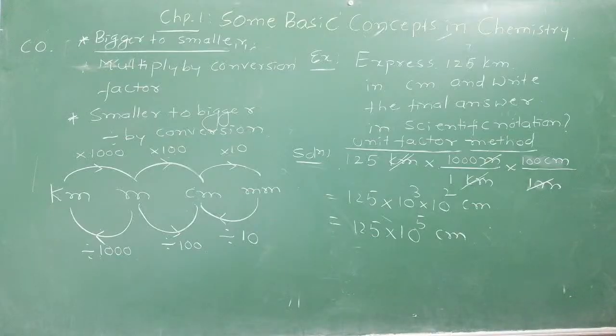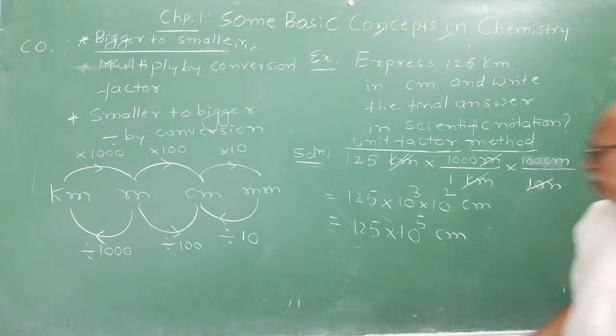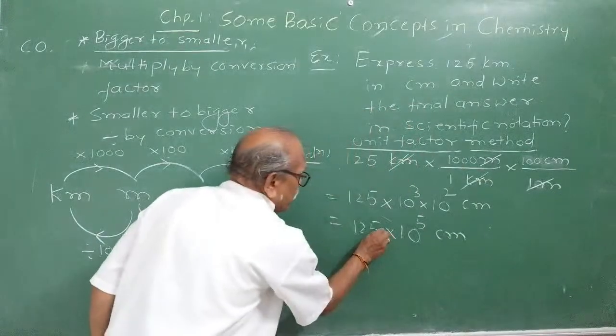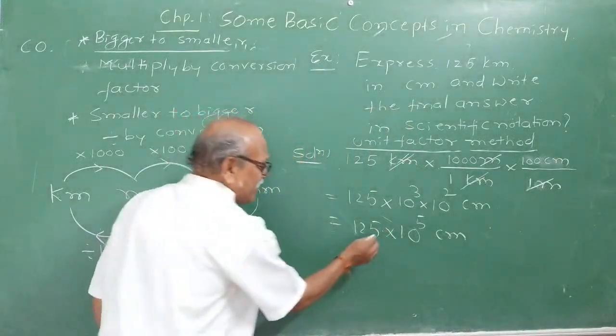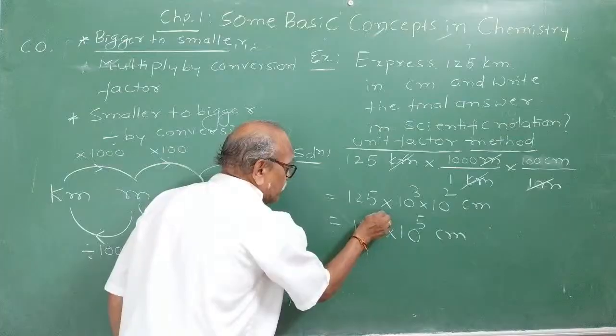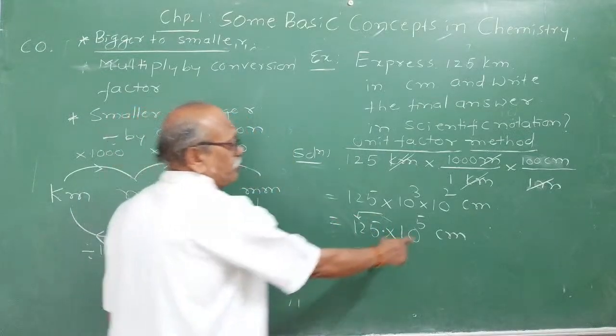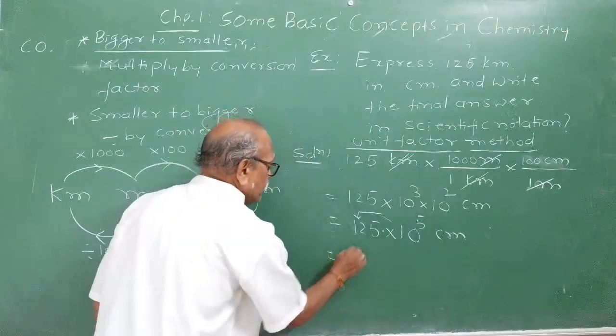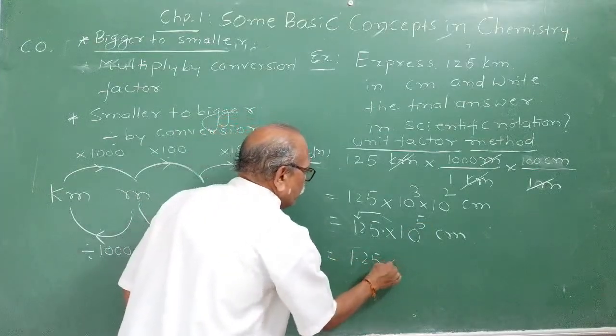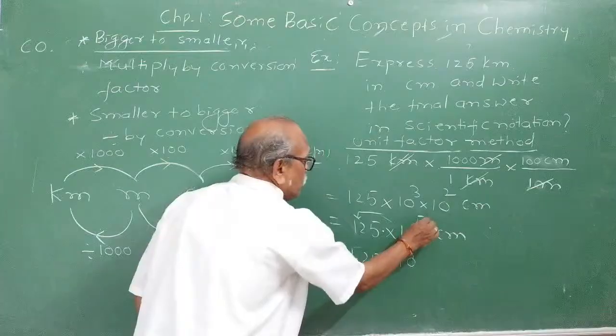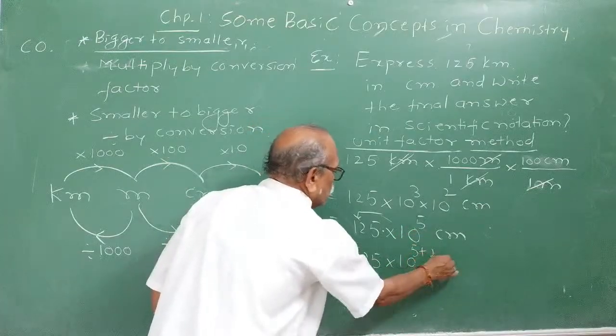Now write it in the standard form, scientific notation. There is a trick. The decimal point is here. If you shift the decimal point 2 places to the left, what should be added or subtracted here? 1.25 into 10 raised to 5 plus 2.